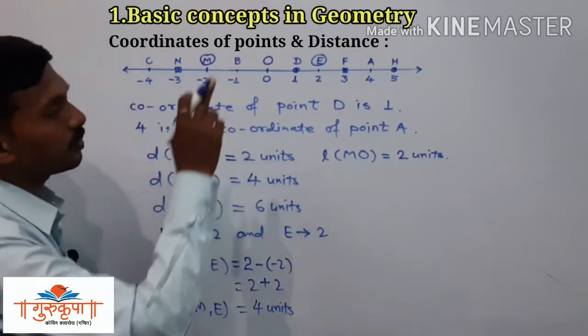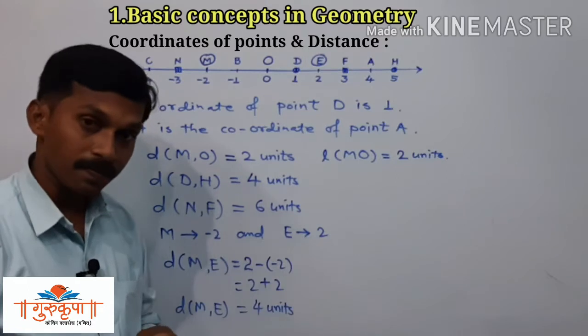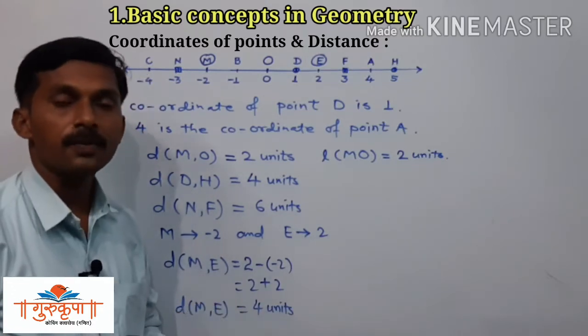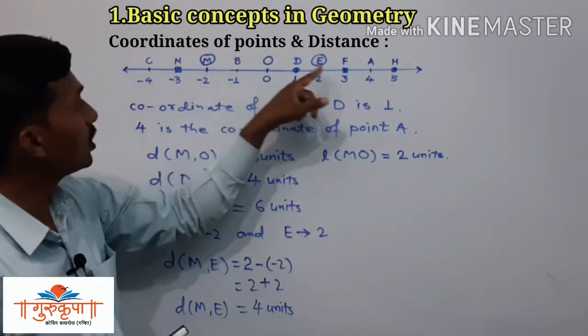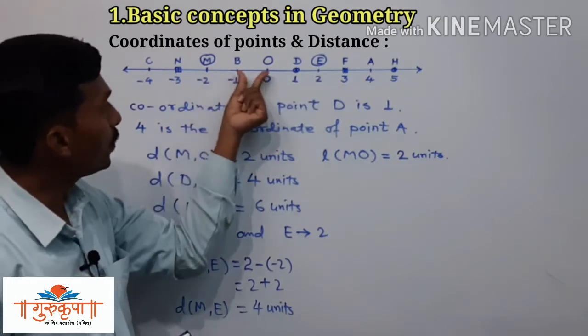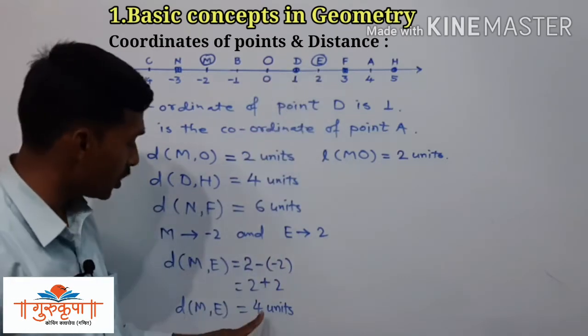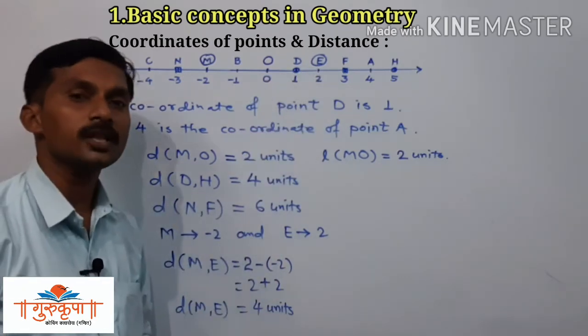Now you can observe the number line and check whether the distance between point M and E is 4 units or not. See, this is M, this is E, 1, 2, 3 and 4. The distance between the points M and E is 4 units. We will take one more example.